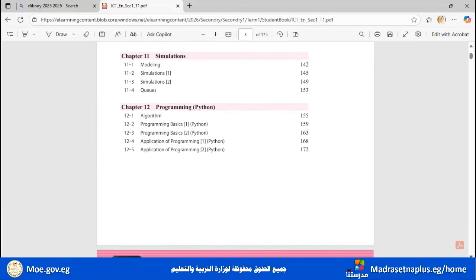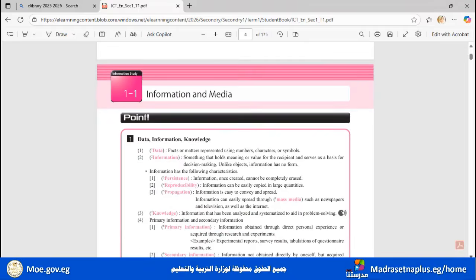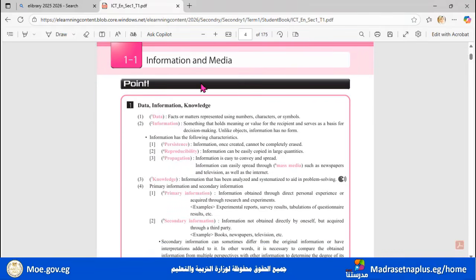So after the content, starting with Information and Media, your book starts with points, and the points tell you the information that you need to know. So here is how to differentiate between data, information, and knowledge, and of course, an explanation for each one of them. And inshallah, we will have them explained for you in the next presentations.